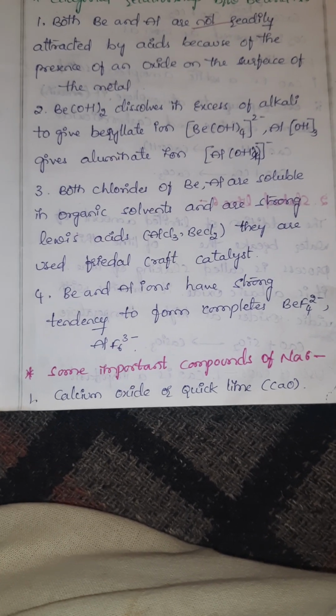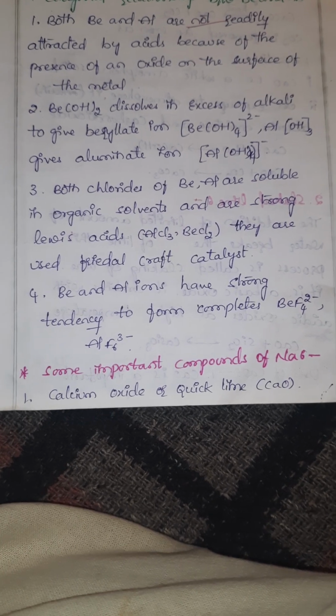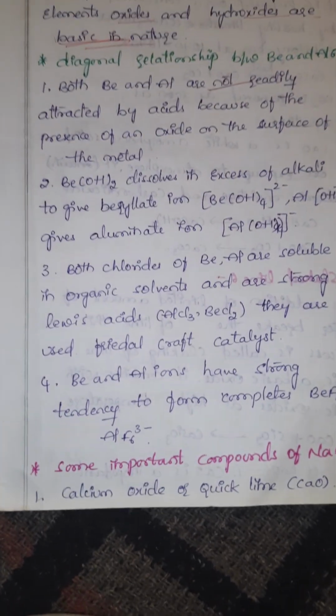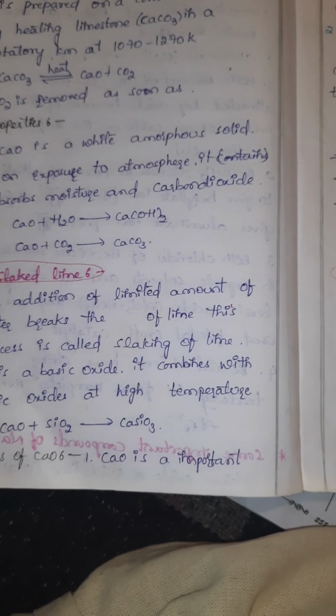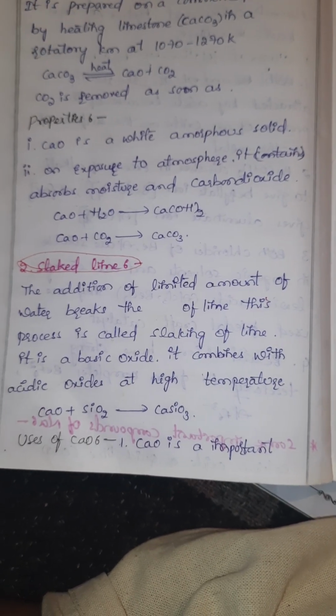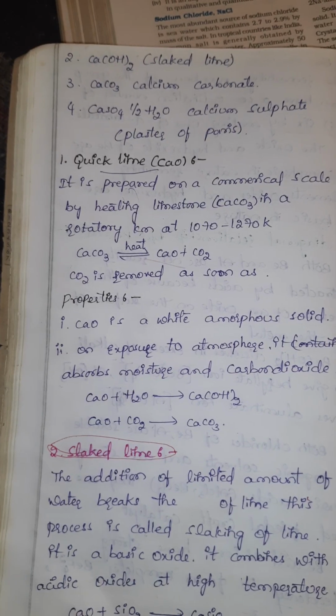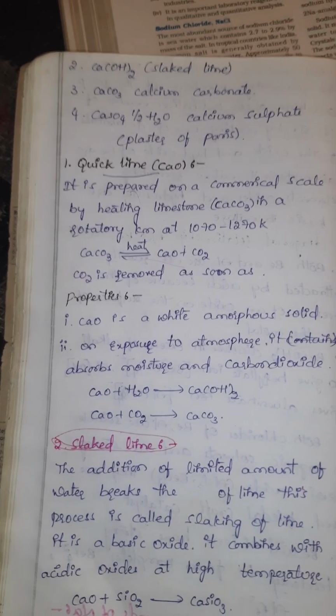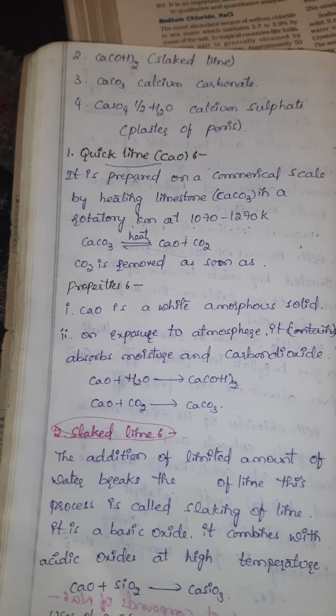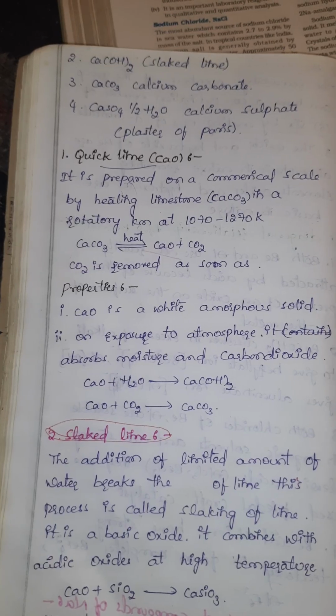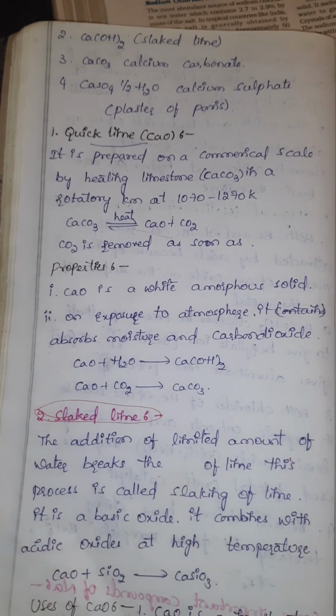Some important compounds of calcium: calcium oxide or quicklime, calcium hydroxide, calcium carbonate, calcium sulfate, plaster of Paris.